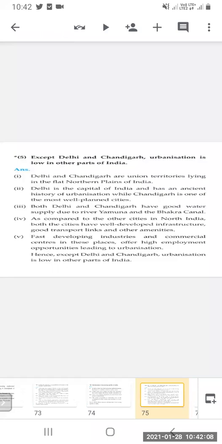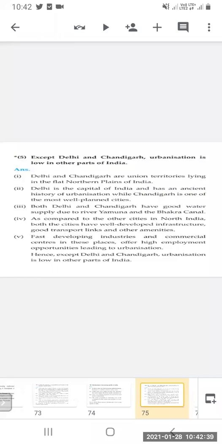While Chandigarh is one of the most well-planned cities. Both Delhi and Chandigarh have good water supply due to river Yamuna and the Bakra Canal. So, the availability of water is also a main reason. As compared to the other cities in North India, both cities have well developed infrastructure and good transport links and other amenities.